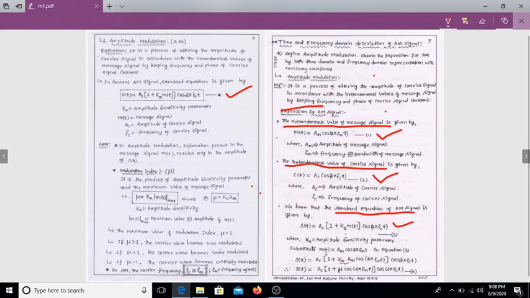Substitute m(t), that is equation number 1, in equation number 3.